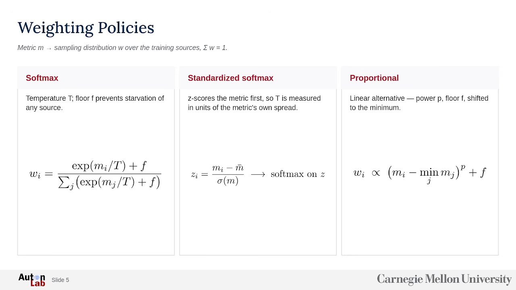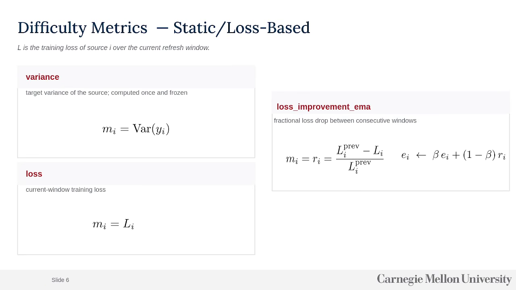Now we can move to our weighting policies. The first one is softmax. We also do standardized softmax to make sure that no samples will be starved, because some signals are very strong. For example, gradient can explode, or we also do proportional one.